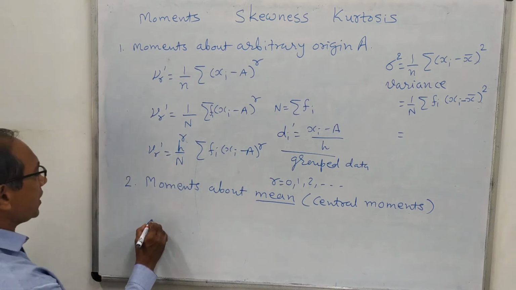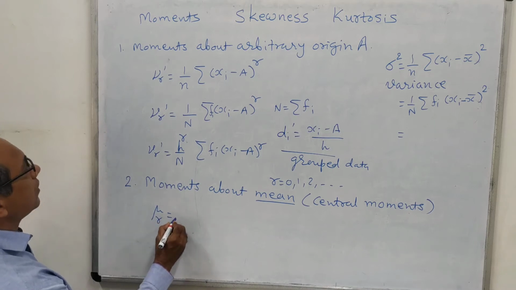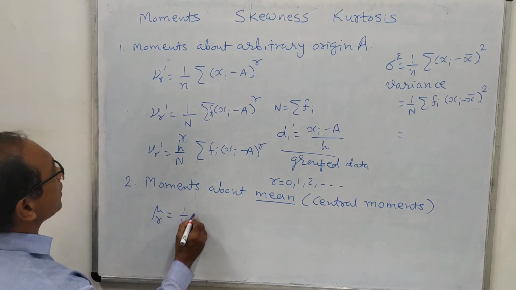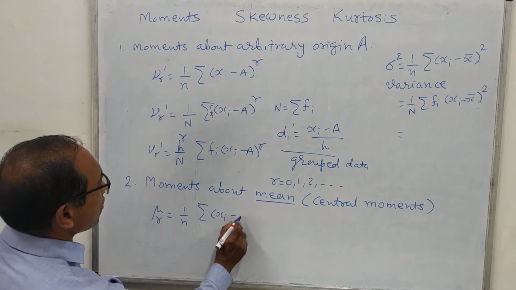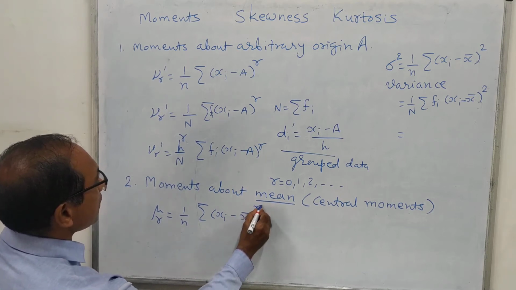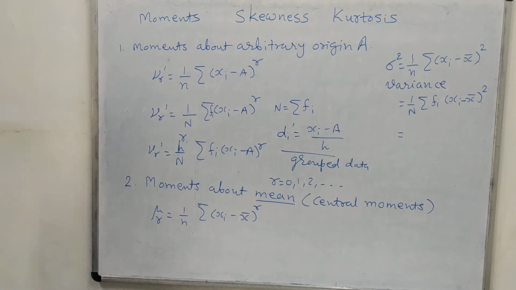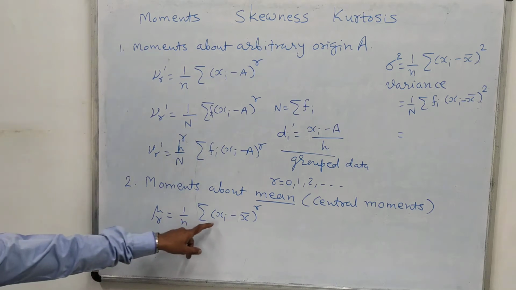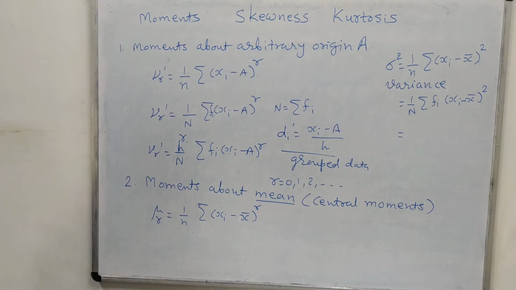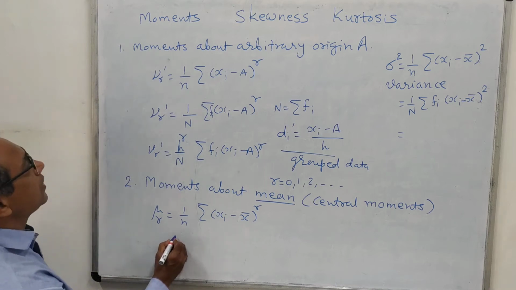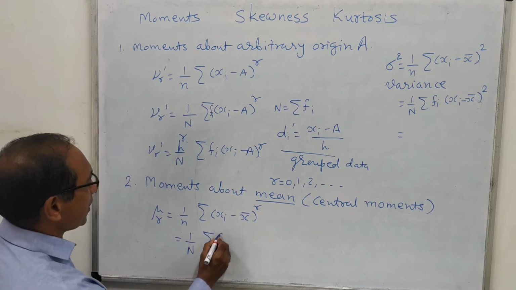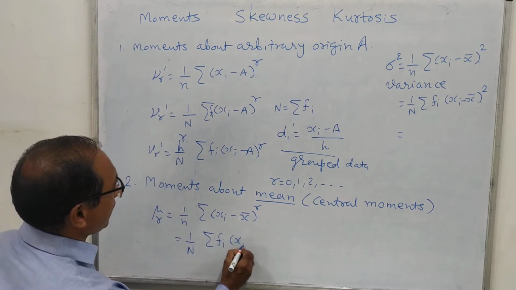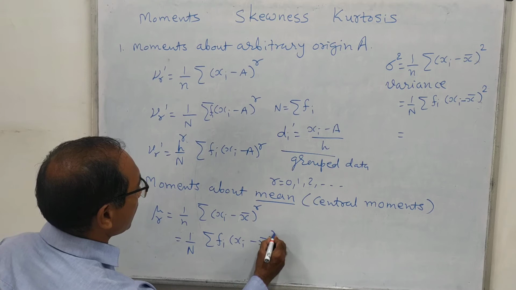So we will denote this by mu r. Mu r is 1 upon n sigma. Here instead we will take capital A equal to x bar. So this is nothing but the moment about mean, that means central moments. And similarly, the other formula for simple frequency distribution can be written as fi into xi minus x bar whole raised to r.